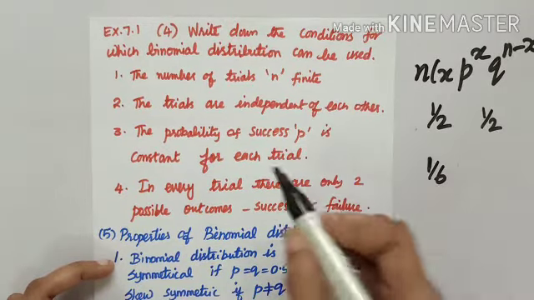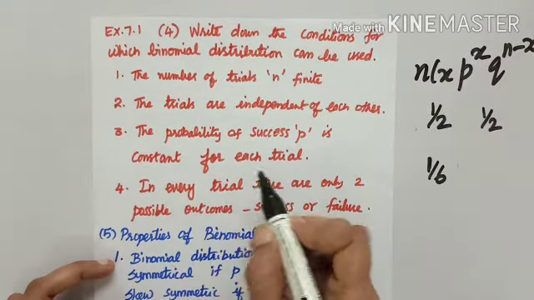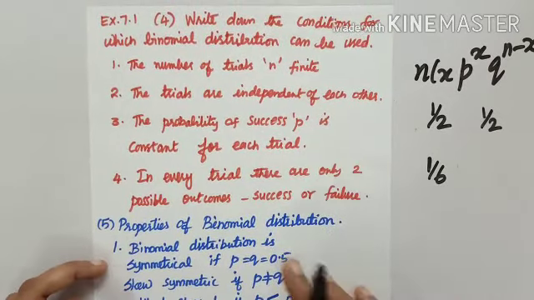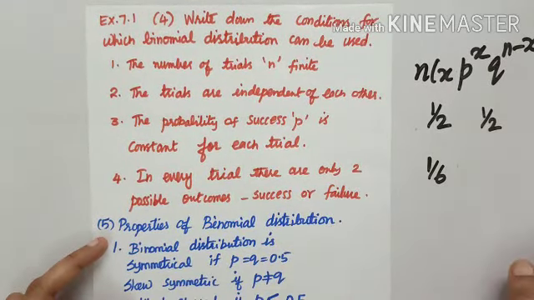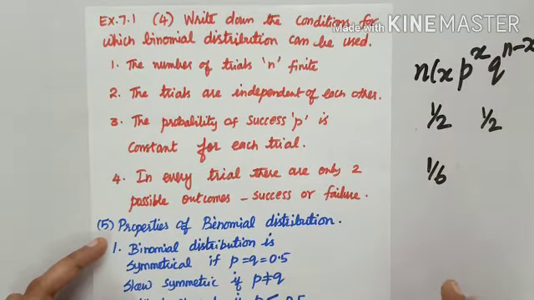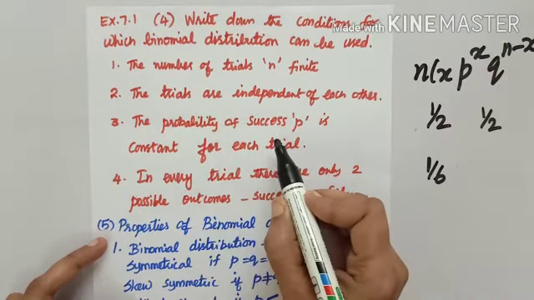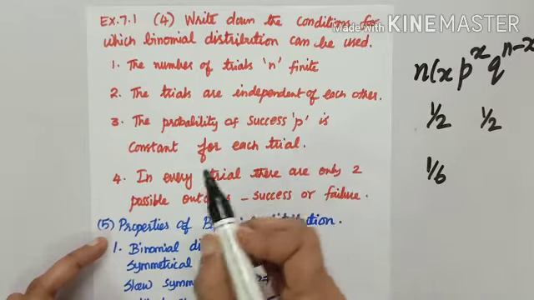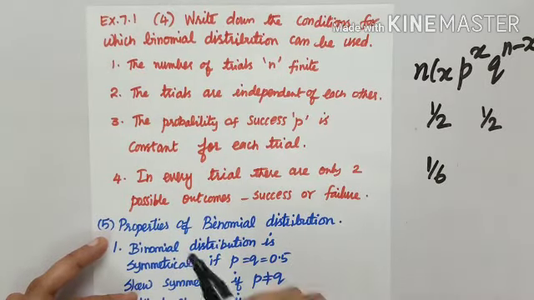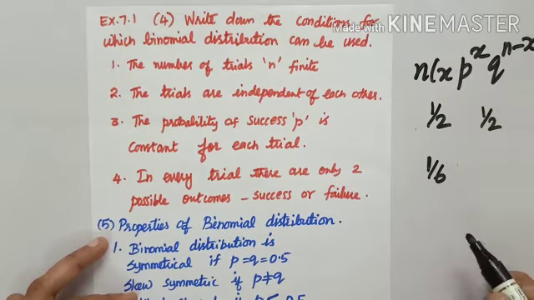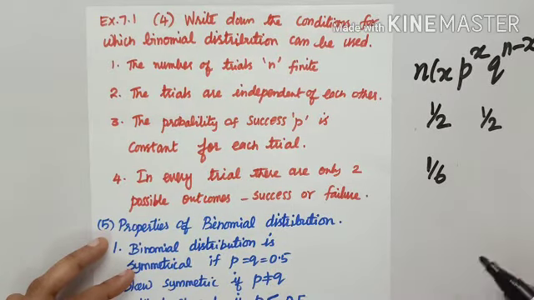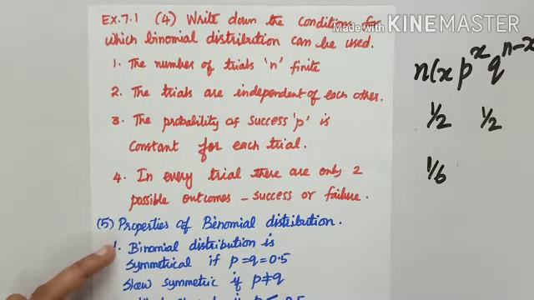So the probability of success is constant for each trial. You cannot be changing the probability for next trials. If I toss a coin, I can immediately say getting a head is always half only. So probability of success, that is p, should be a constant for each trial. Fourth condition, in every trial, there are only two possible outcomes, success or failure. For example, if I toss a coin, either head should come or tail should come. So, success or failure, only two possible outcomes.